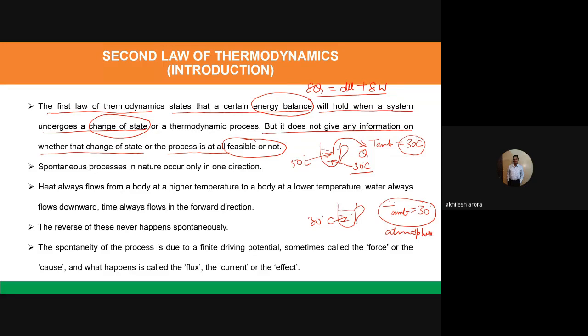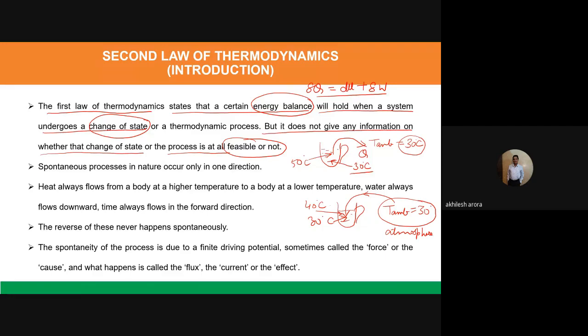But it can never happen that heat transfer will take place from the atmosphere and the temperature of the tea will increase to, say, 40 or 50 degrees Celsius. So you know in which direction the process will occur.